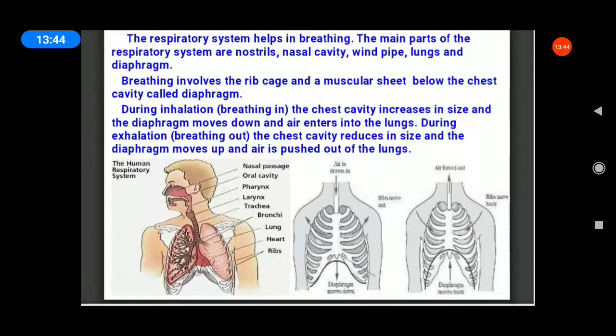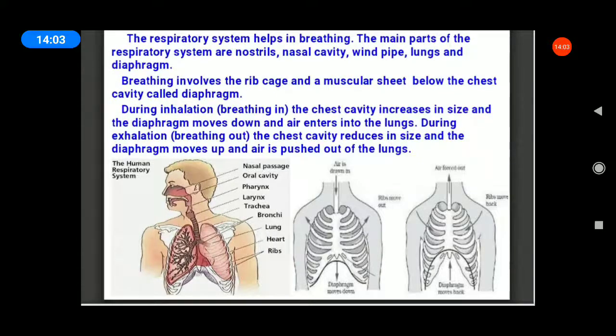The diaphragm moves down and air enters into the lungs. Okay, that is inhalation. Next, what is exhalation? Breathing out. Inhalation means breathing in. Exhalation means breathing out. That is the main difference.